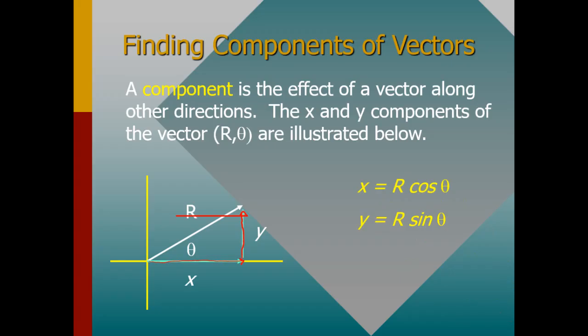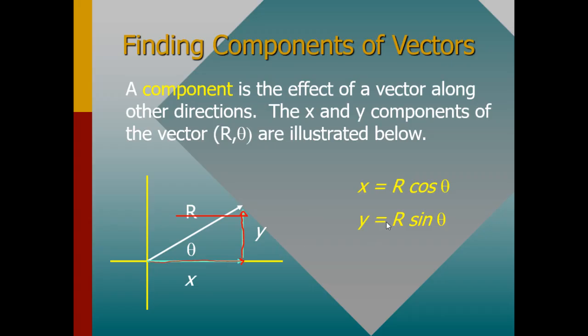So for you to find the x component, you use this formula, which is the resultant cos theta, because the resultant is simply the hypotenuse, and then the adjacent is simply the x-axis. So for you to find the x component of a vector, you need to use x is equal to r cos theta.